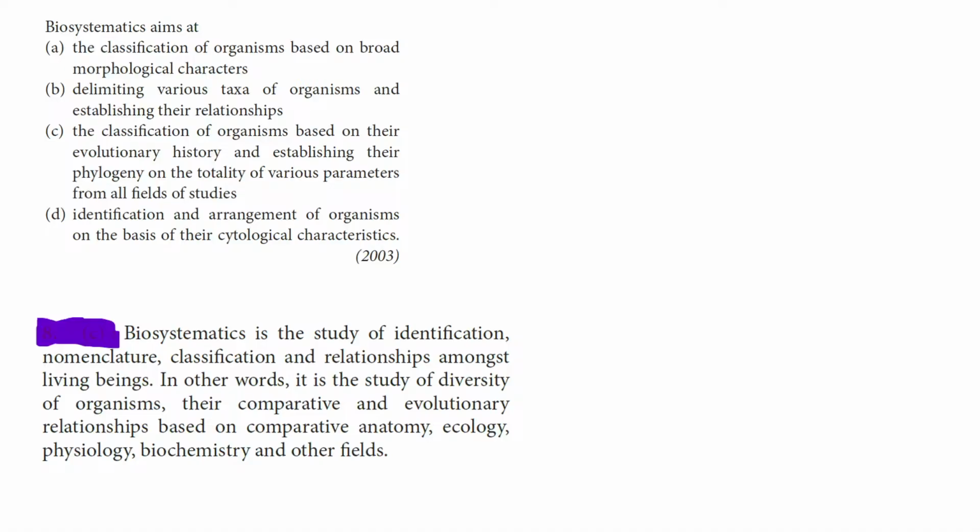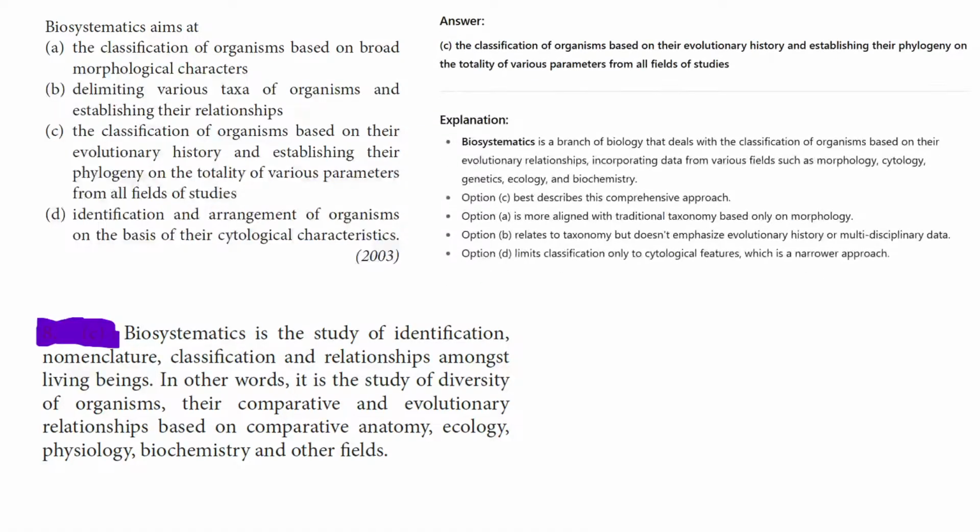So the correct option for this question is option C, the classification of organisms based on their evolutionary history and establishing their phylogeny on the totality of various parameters from all fields of study.